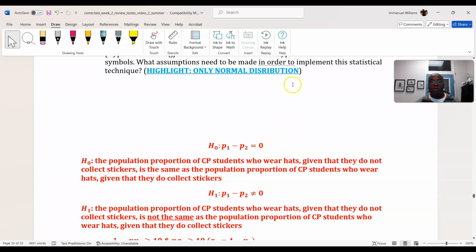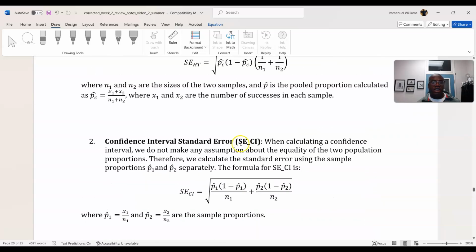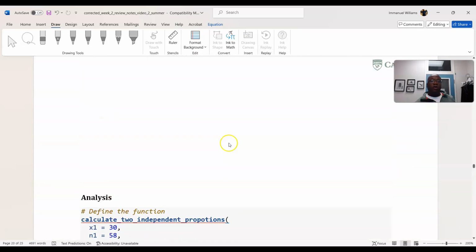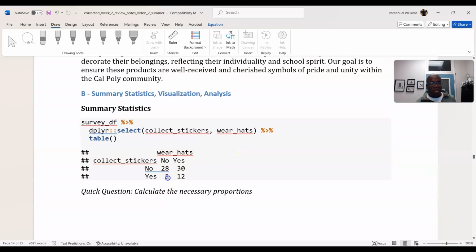In terms of assumptions for hypothesis testing, we need to check that n times p1 is greater than or equal to 10, and n times q1, which is 1 minus p1, is greater than or equal to 10. So you'll do that, 75. At the end of the day, what you're really checking is all 4 quadrants of the contingency table are all greater than or equal to 10. While it's a lot of scrolling, all 4 quadrants are. This is not.